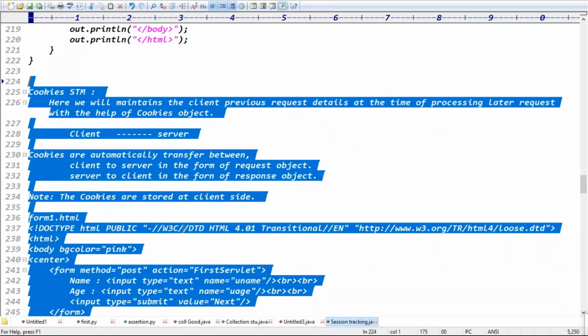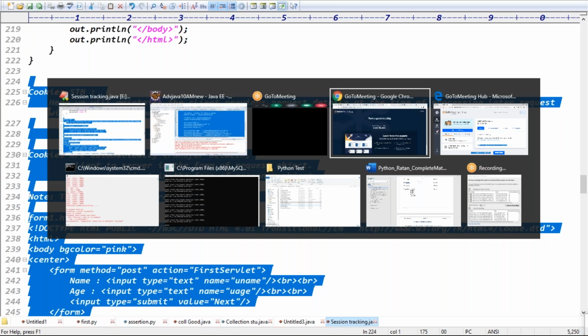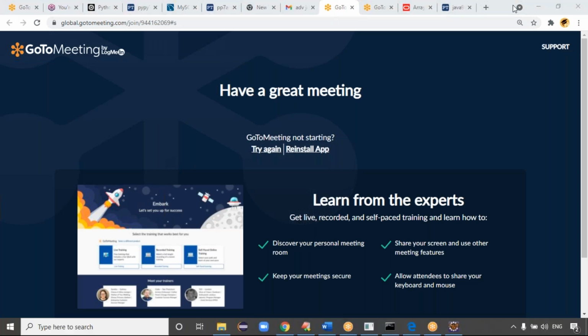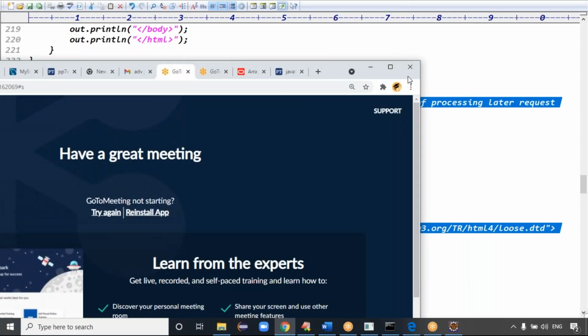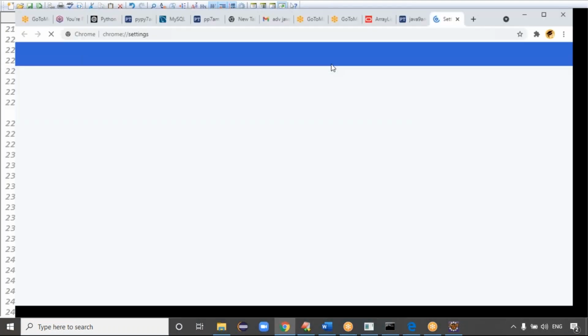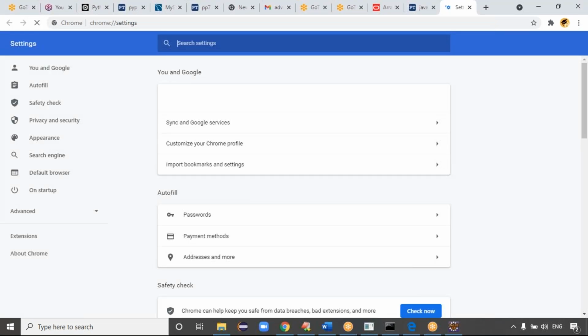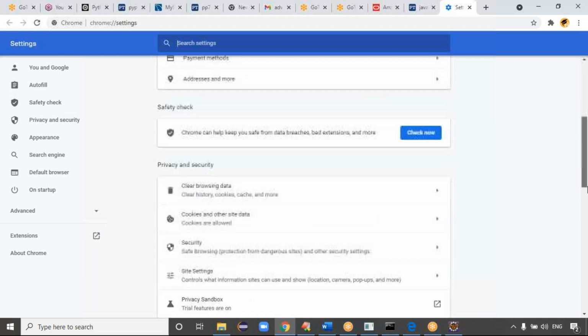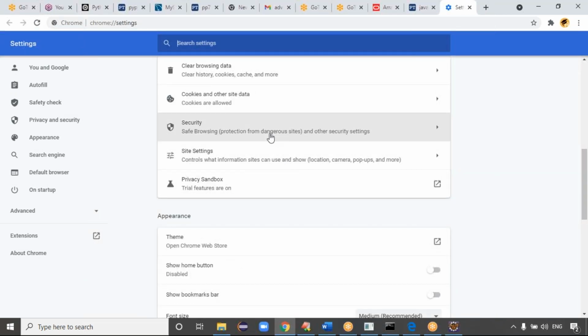Sir, can you show how we could disable cookies? Check once. How do we get the option in the browser? Here you can see settings are there. In the settings we can see passwords and so on.